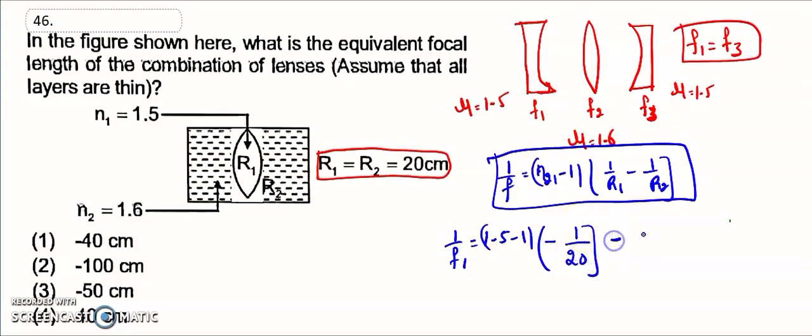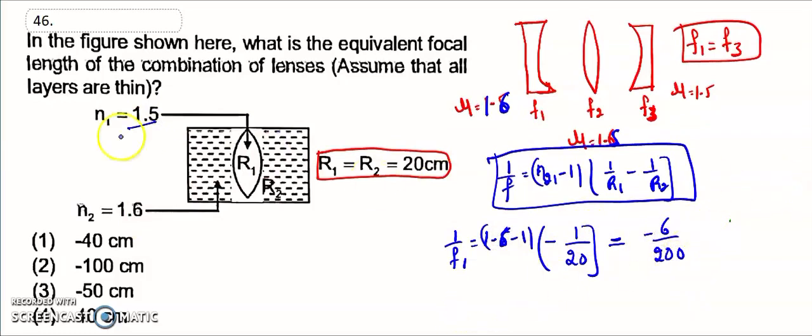That is equal to minus 6 divided by... sorry, for F1 this one is 1.6, this one is 1.5. Look at the diagram. So this is 1.6, so minus 6 divided by 200.